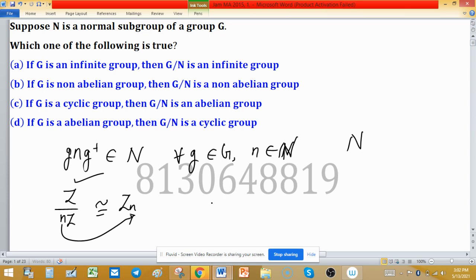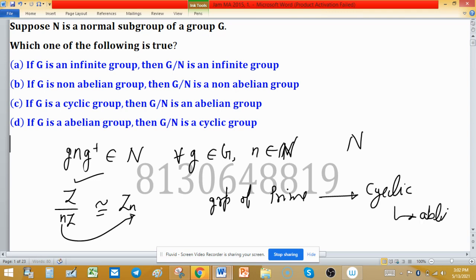Also, a group of prime order is cyclic, and every cyclic group is abelian. So you can see option C: if G is a cyclic group, then G over N, the quotient group, is an abelian group.